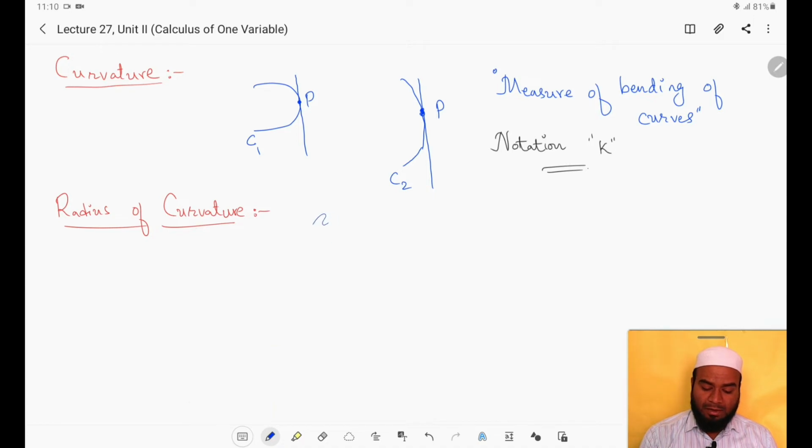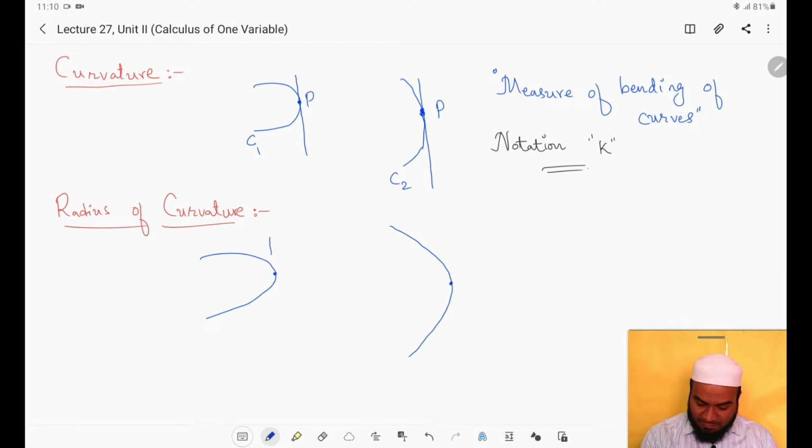So I am going to draw a graph here. Suppose this is the xy axis. Let us draw two different curves. One curve is something like this and another curve is something like this, right? Now at this point, how do we define the radius of curvature at these points, right?